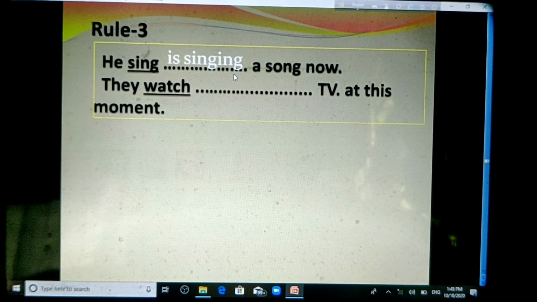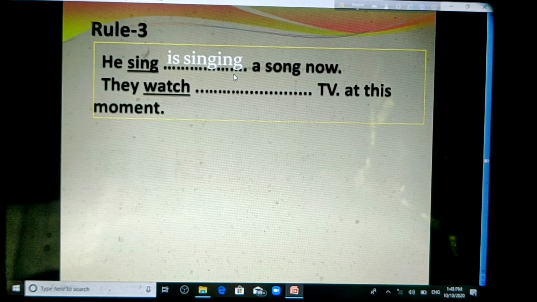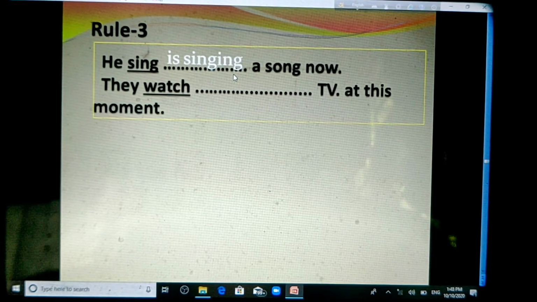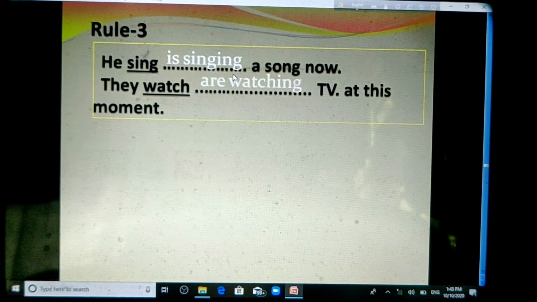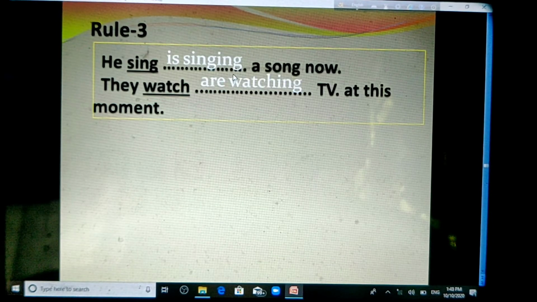Okay, let me show the answer. He is singing a song now. Is singing, it is the right form here. And in the second sentence, they watch TV. The right form is they are watching TV at this moment. What is the reason here?